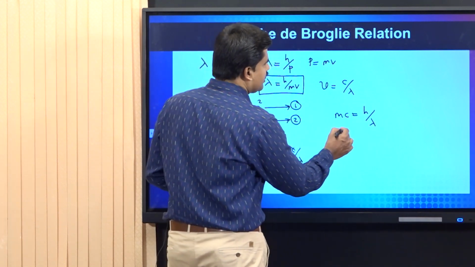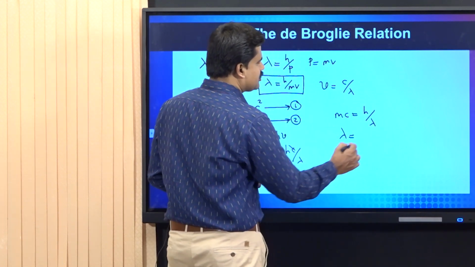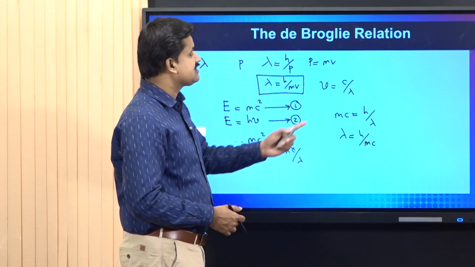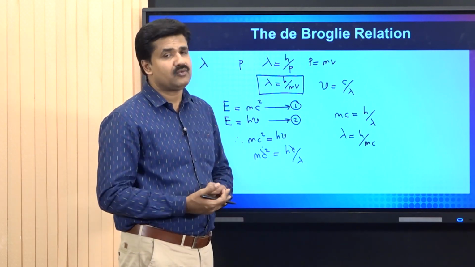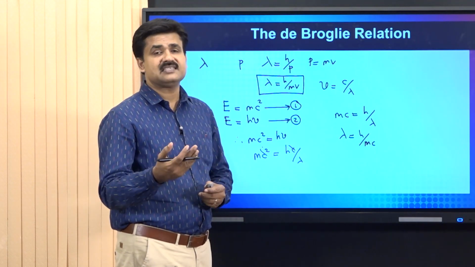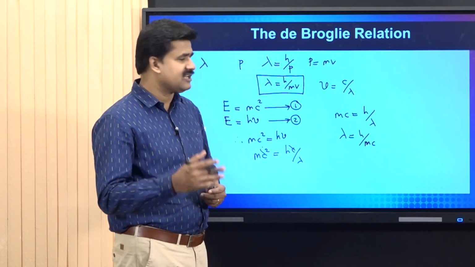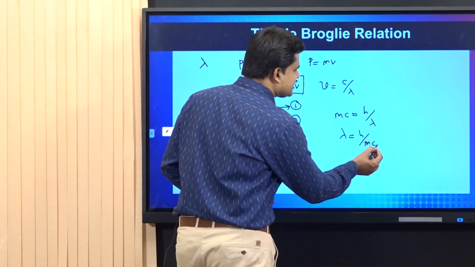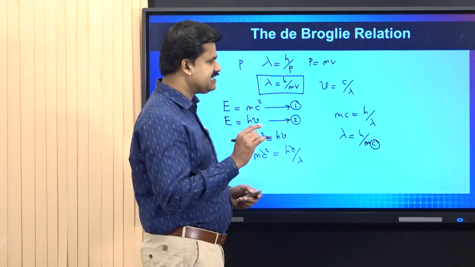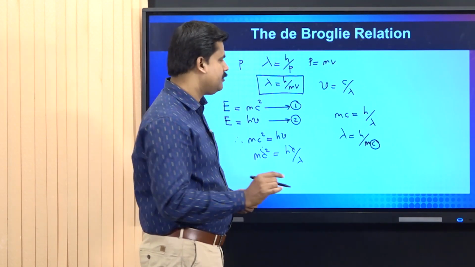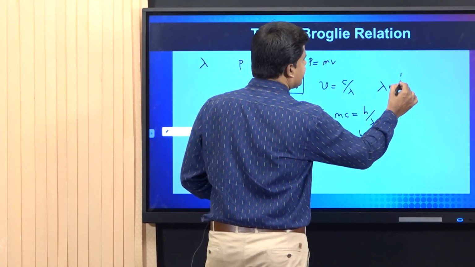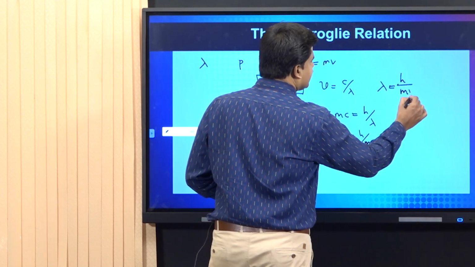On rearranging, we get lambda is equal to h by mc. It should be noted that c represents the velocity of light. An ordinary particle cannot travel with the velocity of light. Therefore, I am going to replace this velocity of light term with the small v, that is the velocity of the particle. Hence, this equation changes into lambda is equal to h by mv.